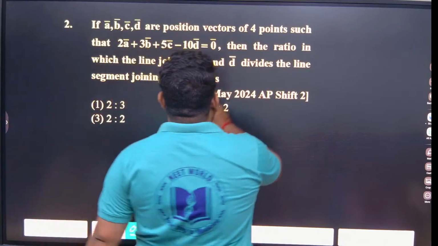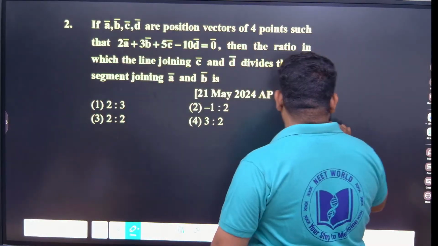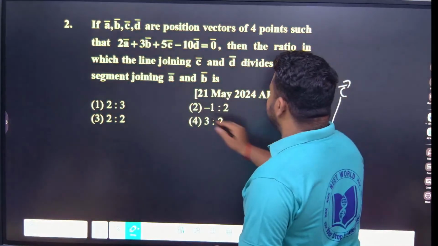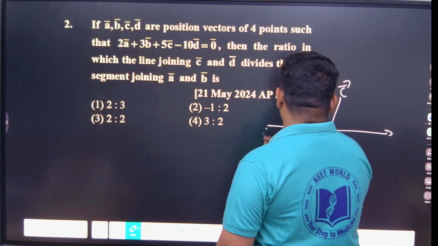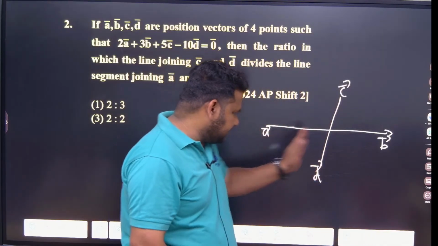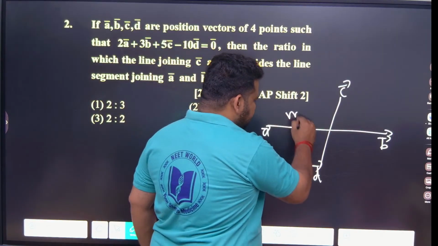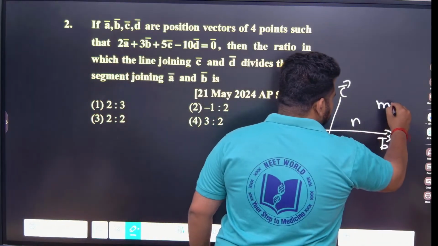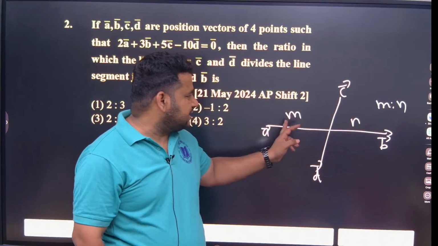They are telling the ratio in which the line joining C and D divides the line segment joining A and B. So they are asking this ratio: let this be M, let this be N. They are asking M is to N. So this CD is dividing this line segment AB, and they are asking the M is to N ratio.